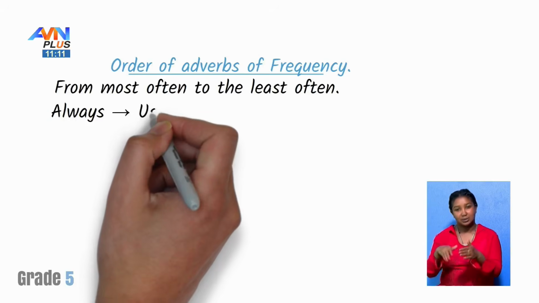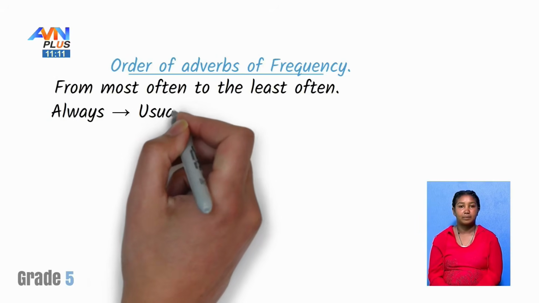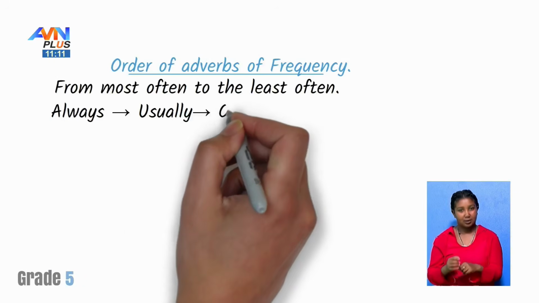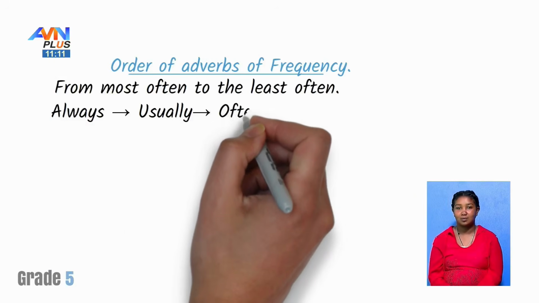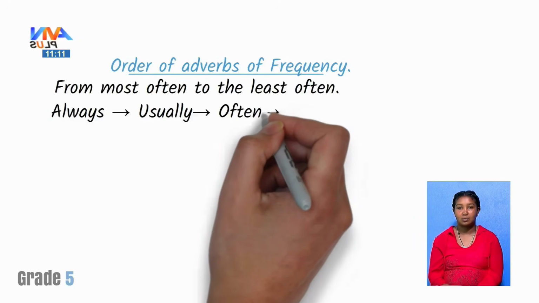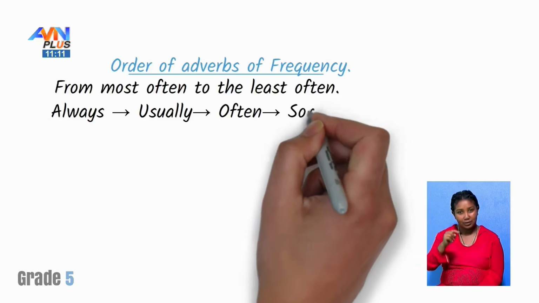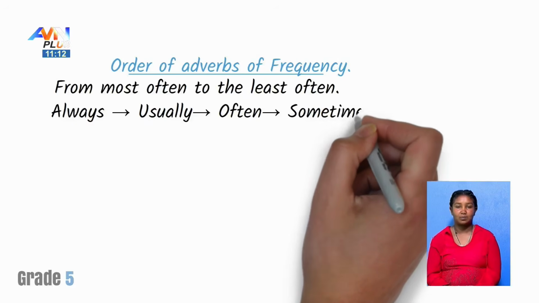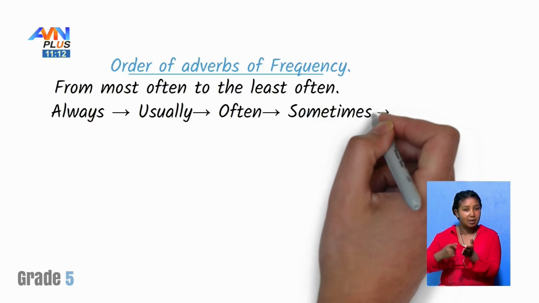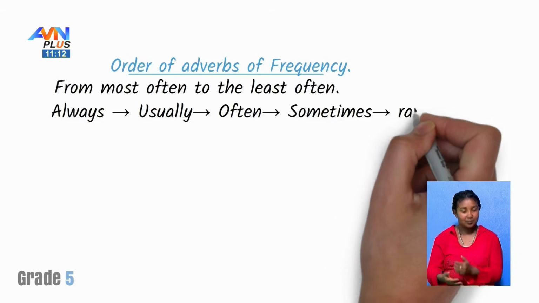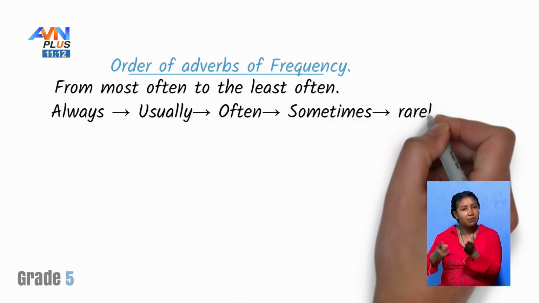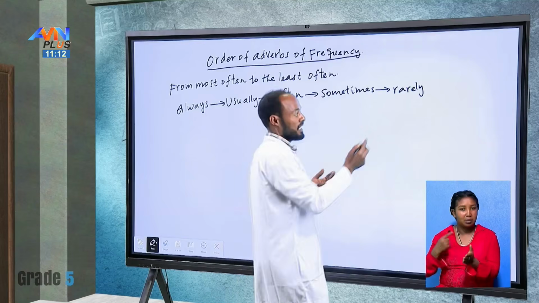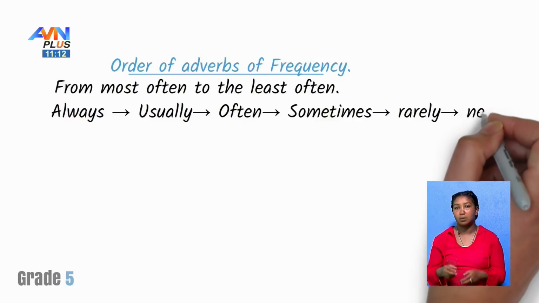Then usually, the next one should be often. Sometimes. What about the next? Rarely or seldom can be used interchangeably because they have very slight difference. And then we can say never.